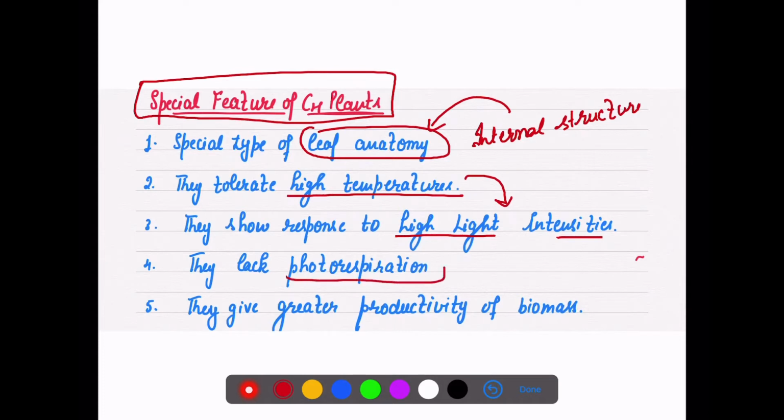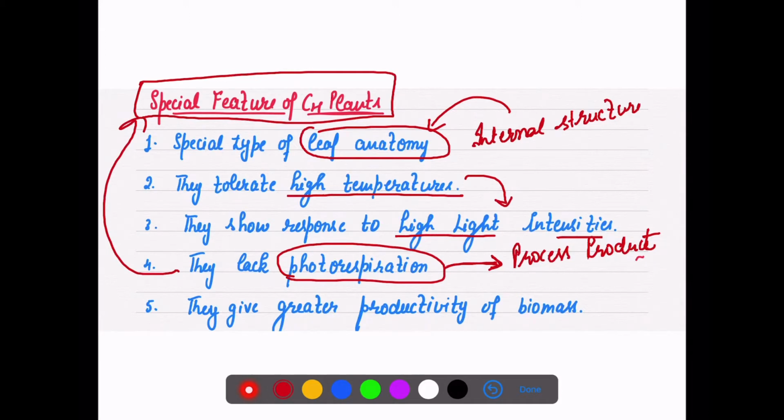They lack the process of photorespiration. I'm not going to talk about photorespiration today, but in our next lecture we are going to talk about it in detail. It is a process in which the product of photosynthesis is sometimes utilized. Some people say it is a wasteful process. We will talk about this process in our next lecture, but right now you need to know one thing only, that C4 plants do not undergo photorespiration.